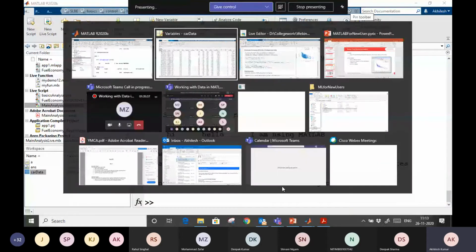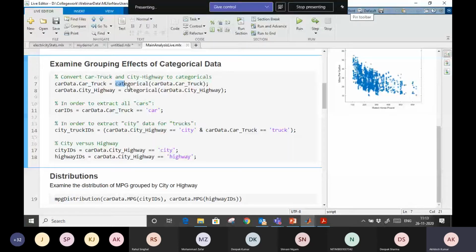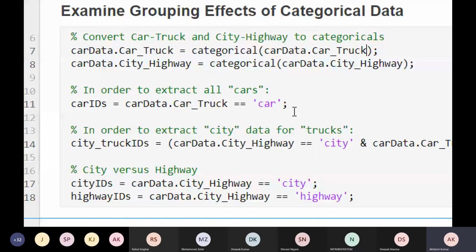So same thing I am doing here. The column which we had as car and truck, we are converting as a category and saving in the same column, which you see. Fine. Same for city and highway, we are converting as a category, and we are extracting the ID of that car. What is the car ID? So these are the operators which we are applying here. Let me show you how it works first of all. I am going to run this part only. I will just select and execute it.